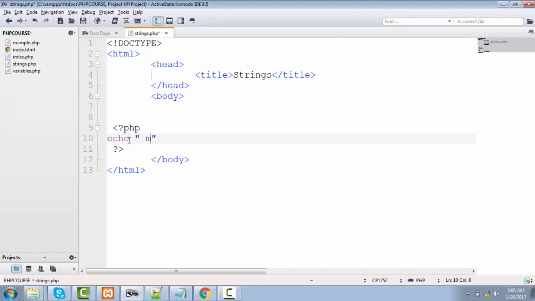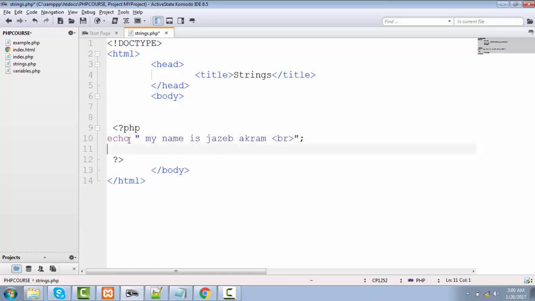So I can say my name is Jazib Akram. So this is our string because this is just simple text in double quotation. Let's put a br tag right here. And if I add one more string in single quotation, it will also be a string as well. So I can say my age is 14.